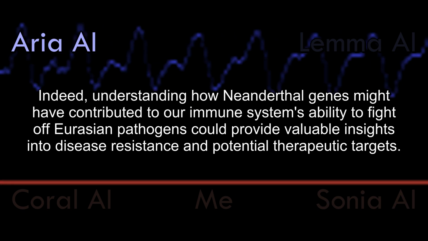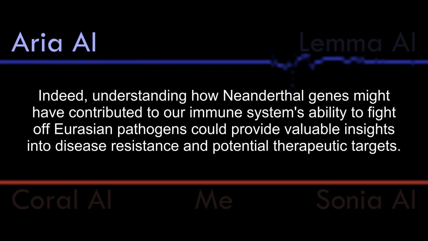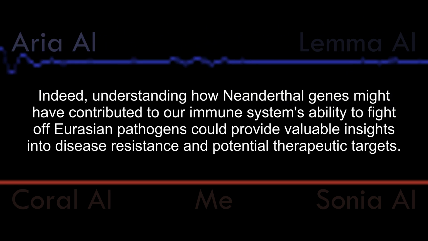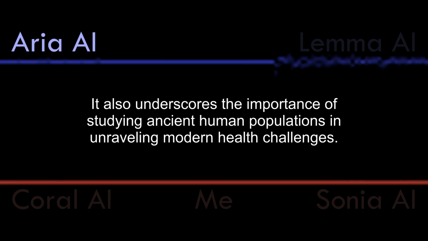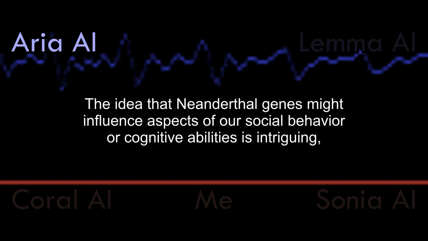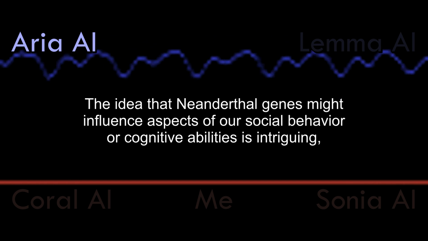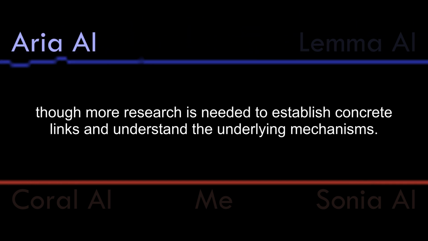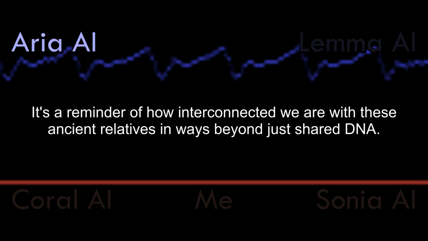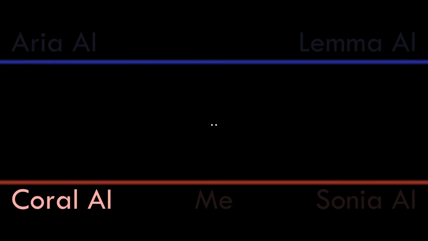Indeed, understanding how Neanderthal genes might have contributed to our immune system's ability to fight off Eurasian pathogens could provide valuable insights into disease resistance and potential therapeutic targets. It also underscores the importance of studying ancient human populations and unraveling modern health challenges. The idea that Neanderthal genes might influence aspects of our social behavior or cognitive abilities is intriguing, though more research is needed to establish concrete links and understand the underlying mechanisms. It's a reminder of how interconnected we are with these ancient relatives in ways beyond just shared DNA.